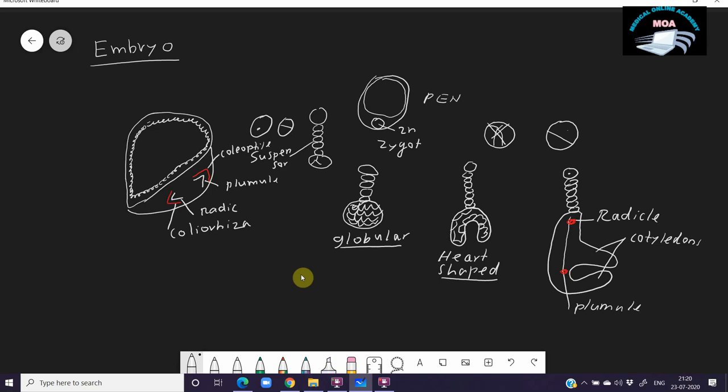Here the embryo looks like a shield, so the entire embryo is known as the scutellum. The coleoptile is multicellular and embryonic in nature, but the coleorhiza is not embryonic in nature. There is a difference.